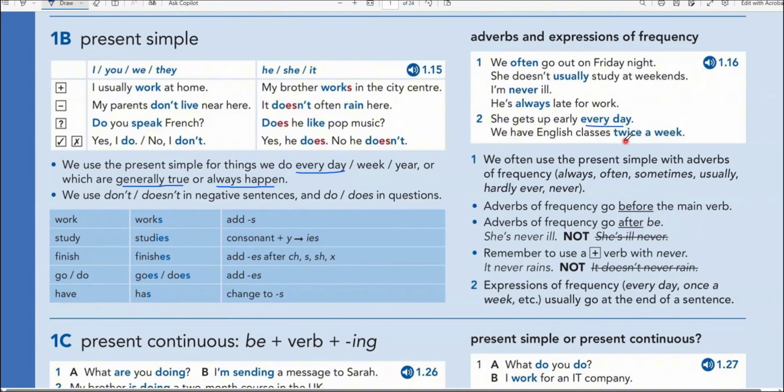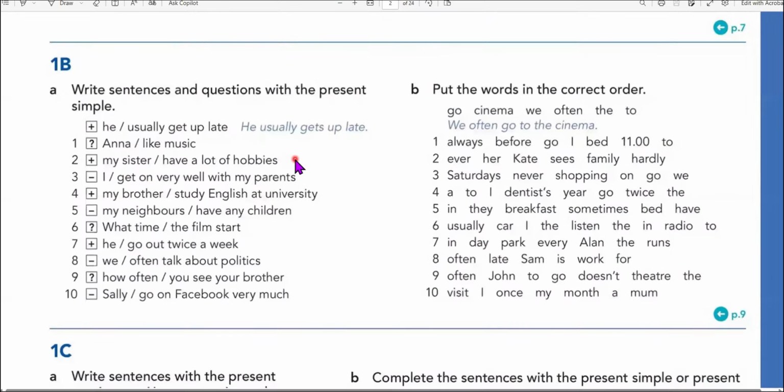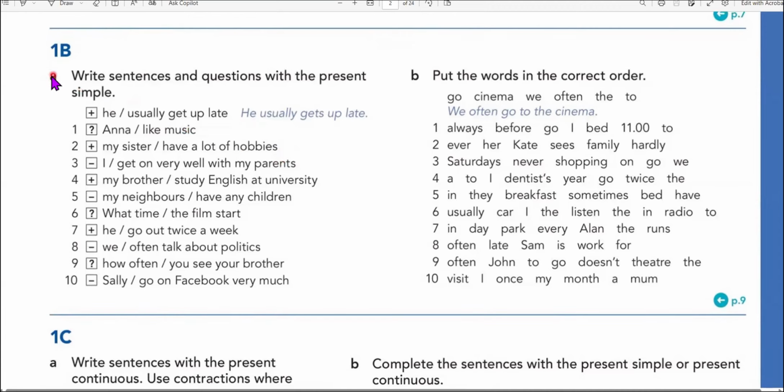We're putting them at the end of the sentence, guys. So we're going to move to the next page to do exercise relating to 1B. Here you go. This is 1B. Exercise A is asking us to write the sentence and questions with the present simple. Like this is a positive. He usually get up late. So he usually gets up late, because for he, we must add S here.